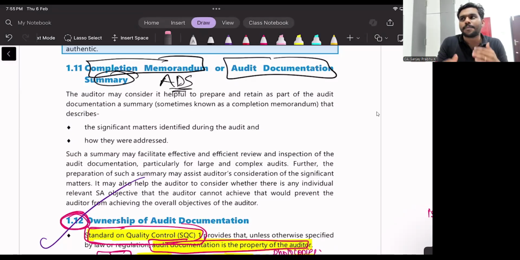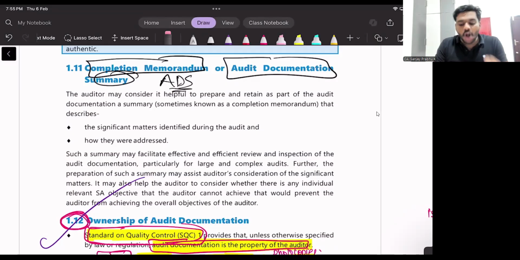Okay, if you are preparing the summarized version of theory, what are the things you are going to include in it? Are you going to include all the matters in the textbook or only significant matters? Tell me. If you are going to prepare a summarized version of audit, now you are studying SSA 230. Once this class is done, I will ask you to prepare short notes for SSA 230. So when you are going to prepare short notes, what are the things you will include? Will you include everything in the textbook or only significant items? Sir, only significant items, sir. Only key points, sir. Yes.